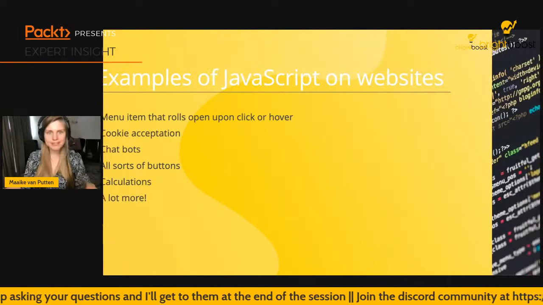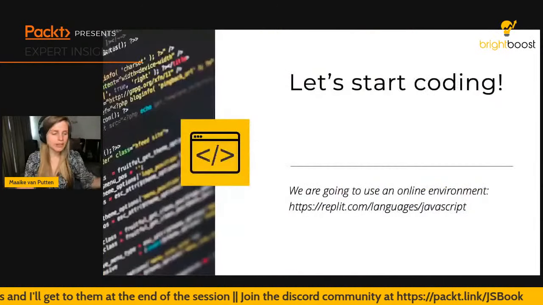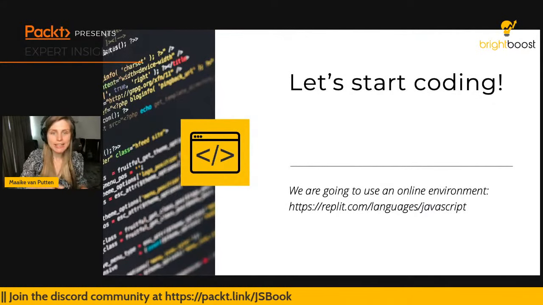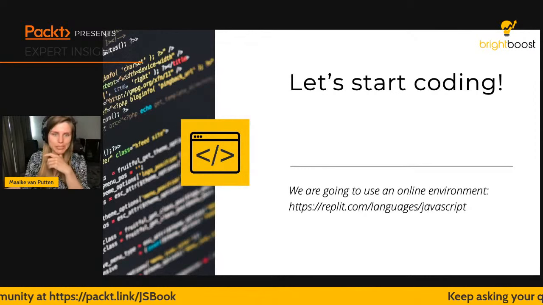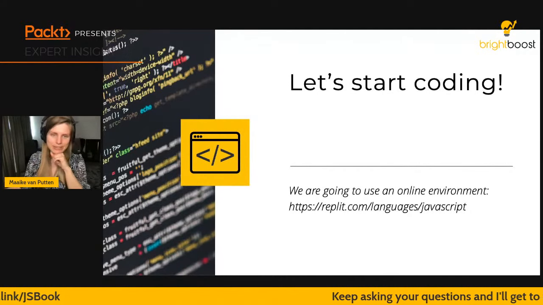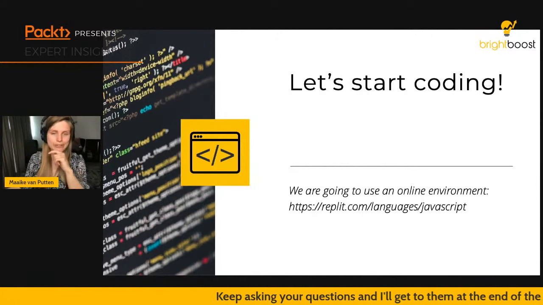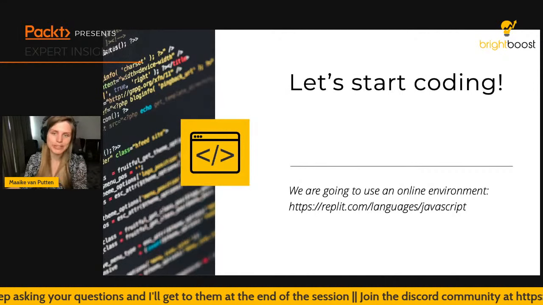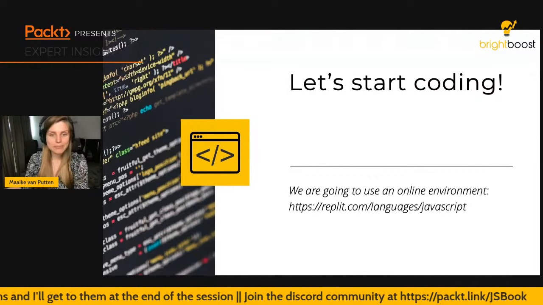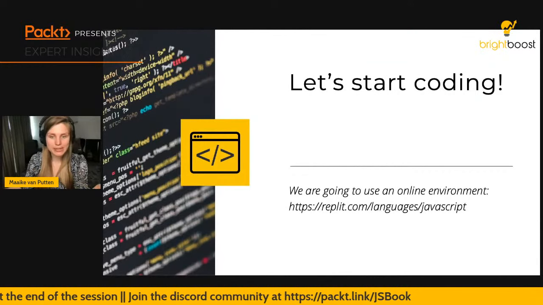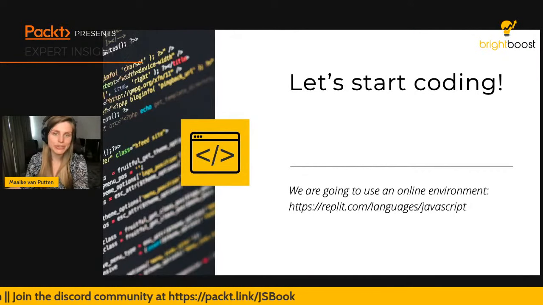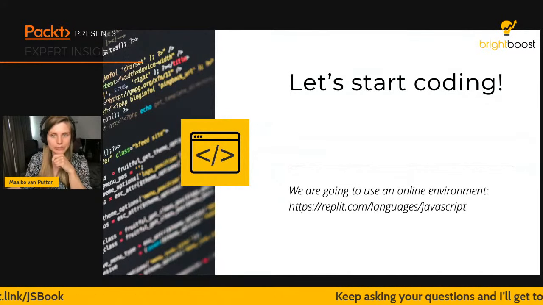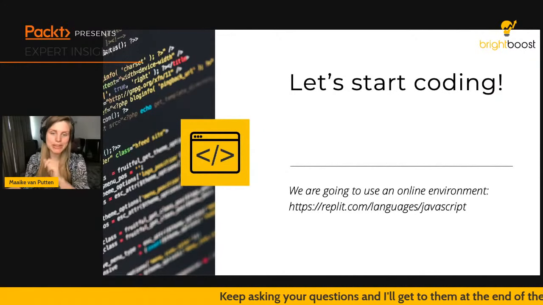So let's start with some coding, and I'm actually going to use this book that Lawrence, Rob, and I wrote. We're going to go through the first chapters of the book today, but I'm not going to do so in all the detail because then clearly we wouldn't manage this in the time that we have. But I'm going to go to the most important concepts roughly, show you one example, and then continue. If you want to have more examples or more in-depth knowledge, you have 2 options pretty much. You can either go ahead and buy the book, or you can go through the resource that I'm going to be sending you after the training through the Discord channel. So I'm going to be walking through the code examples of our book now.